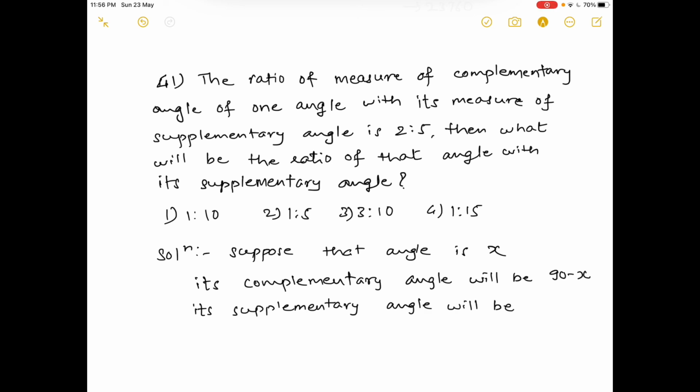Okay, so it is given that the ratio of the measure of the complementary angle of one angle, means 90 minus x, ह्याचं जे रेशो आहे कुणासोबत, त्याच्या सप्लिमेंटरी अँगल सोबत 180 minus x, is equal to 2/5. This is given.